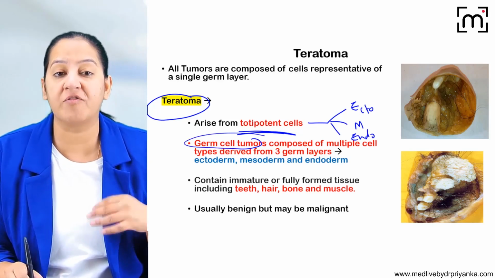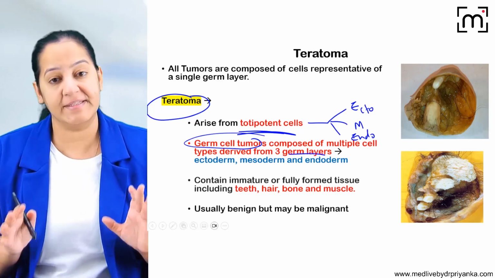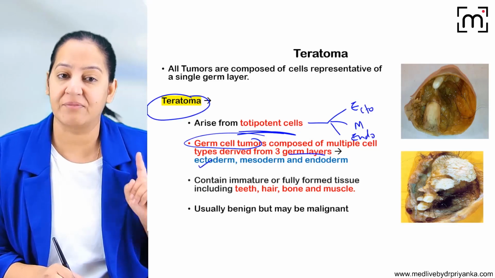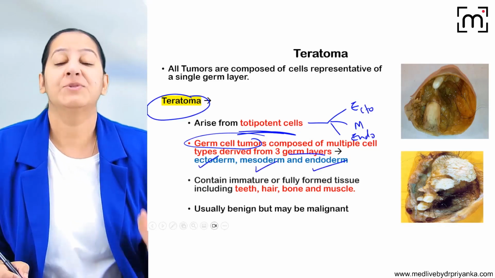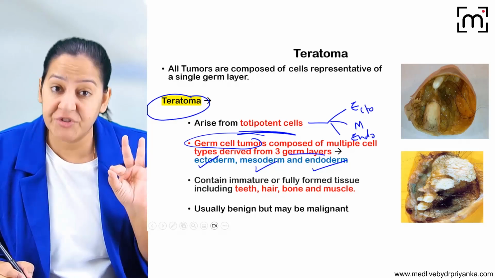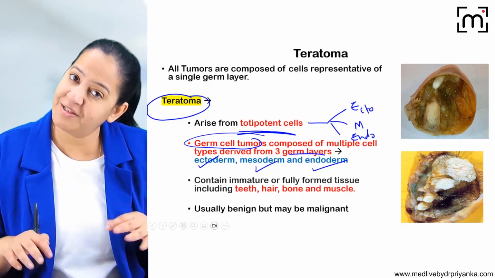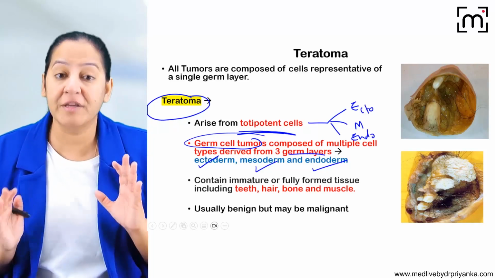It is composed of multiple derivatives of the three germ cell layers. Sometimes it can contain the derivatives of the ectoderm, mesoderm as well as endoderm. So it is a unique tumor, a germ cell tumor in which the components are derived from multiple germ cell layers, maybe all three sometimes.